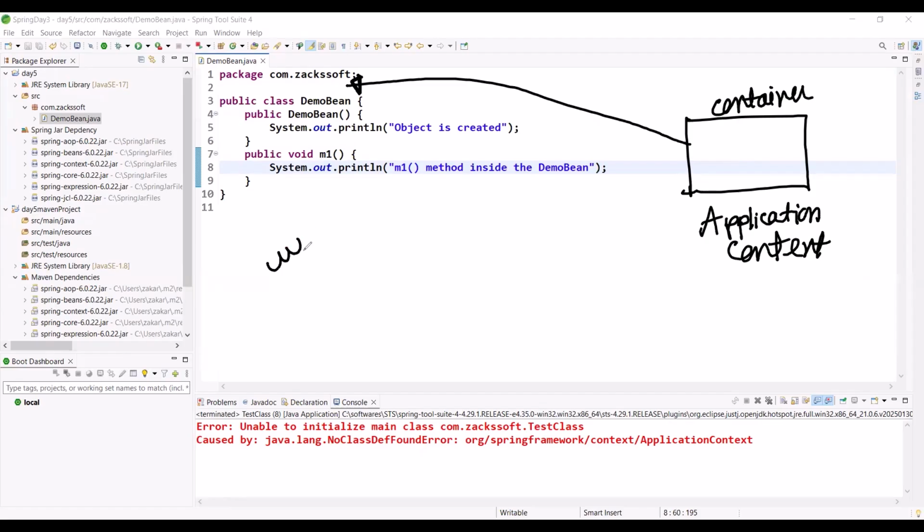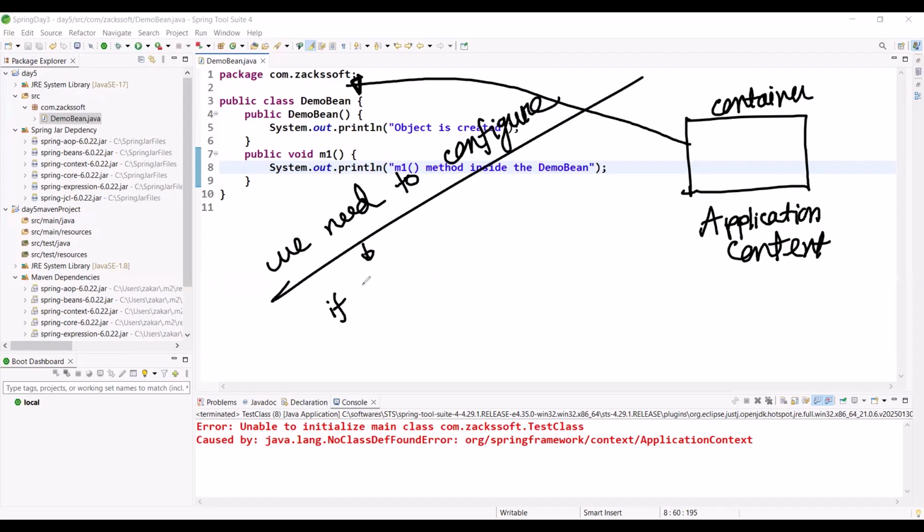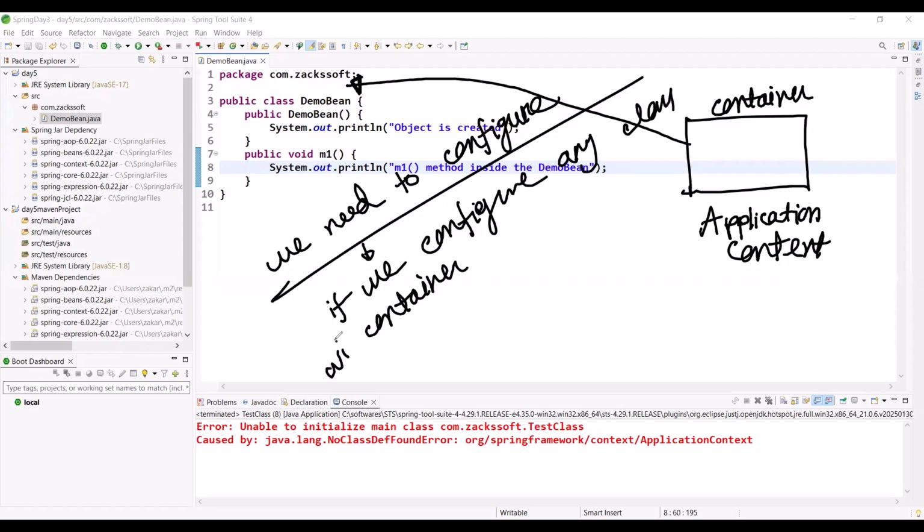We need to configure, right? Yes or no? Configure. If we configure any class, you already know. If we configure any class with the Spring container, then this class is called what? Bean class, right? If we configure any class with the container, then this class is called a Spring bean, right? Any confusion? You already know. We discussed Spring bean multiple times, right?